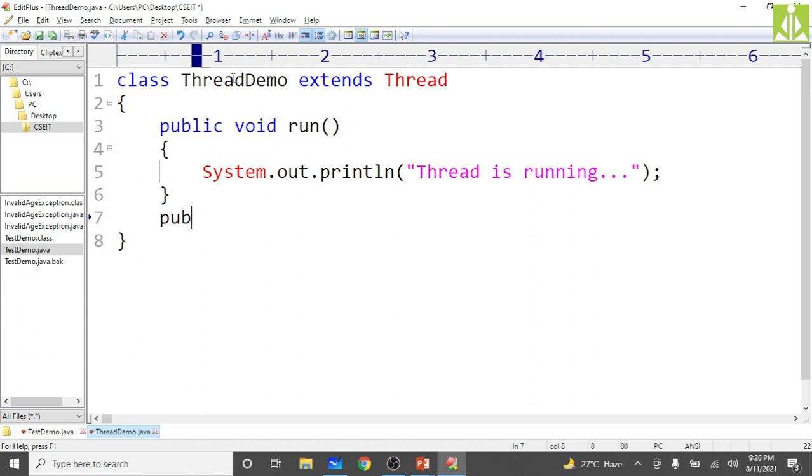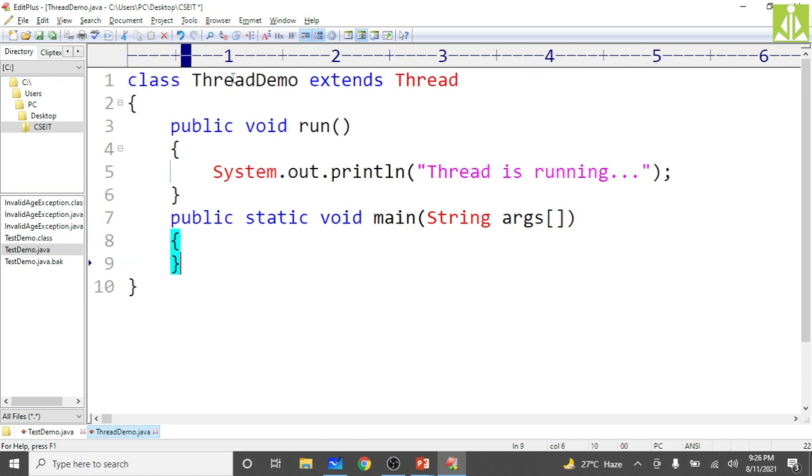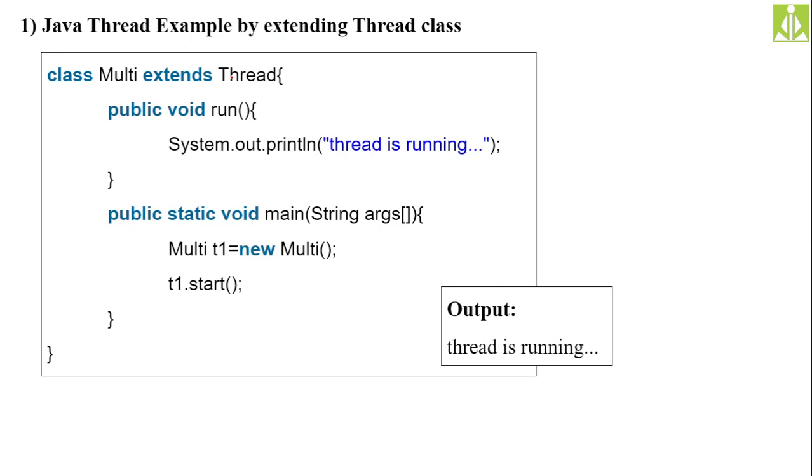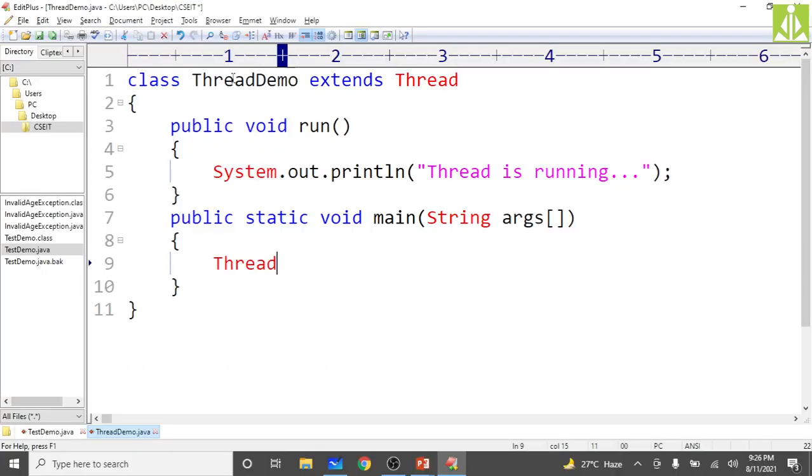Now you write your PSVM, public static void main, inside it String[] args. Over here, what we have to do is create the object of the ThreadDemo class. Thread initialization, as you can see, we are doing with the default constructor call of ThreadDemo.